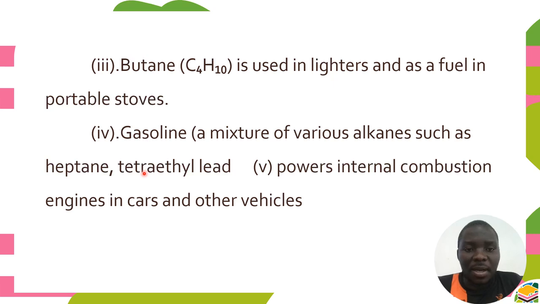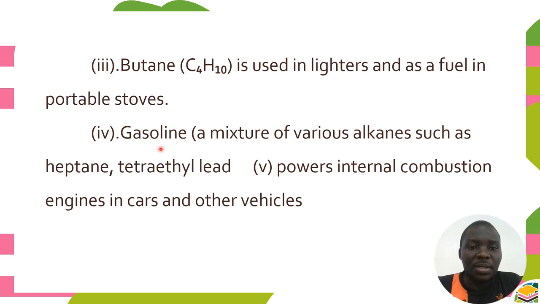Another alkane that we can use for such work is gasoline. Gasoline is a mixture of alkanes such as heptane, with tetraethyl lead, which powers internal combustion in the engines of cars.